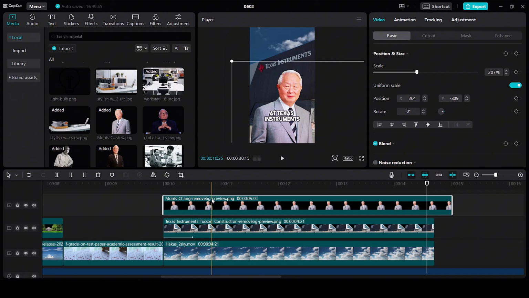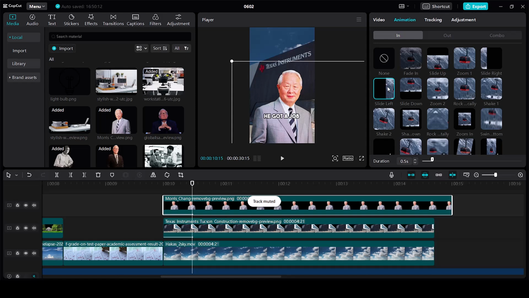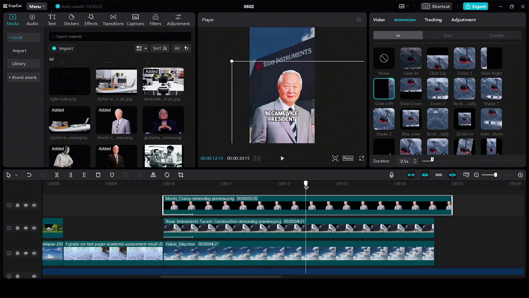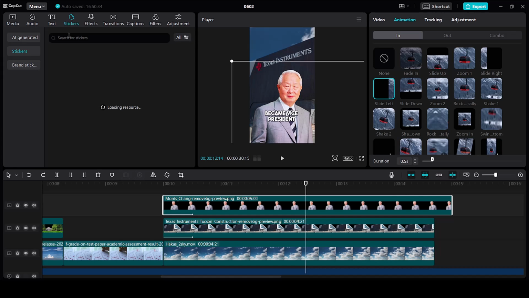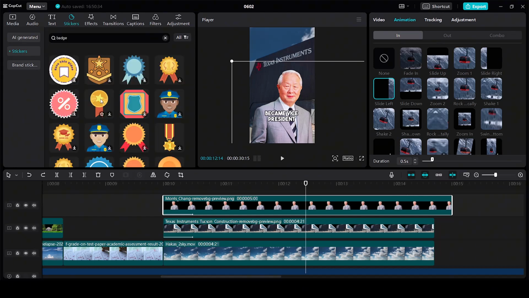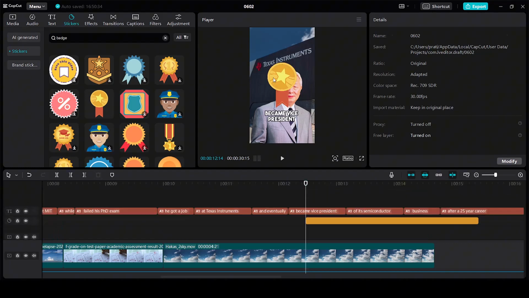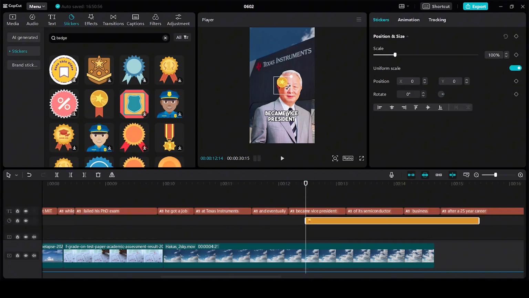Next, click on the clip of the person. Again, go to animation and click on slide left. And eventually became vice president. So when he says vice president, add a badge over here. For doing that, I'm just going to go to sticker. I'm going to keep it super simple and add this badge to the timeline. Decrease the size. Keep it over here.